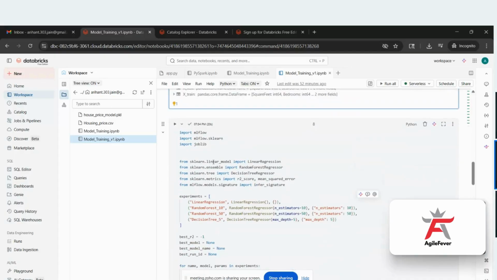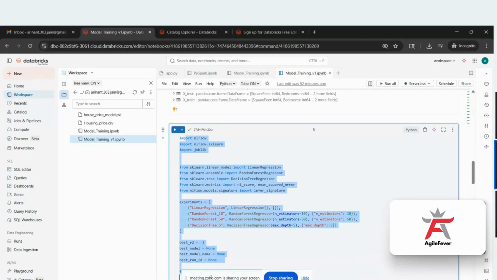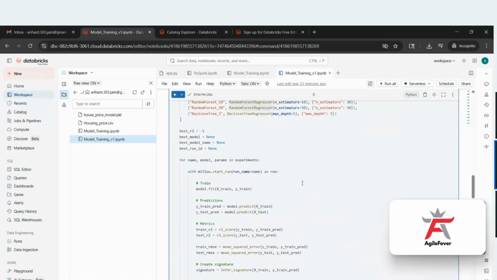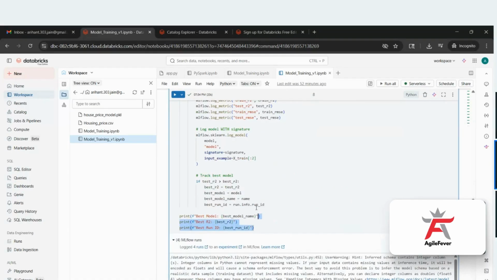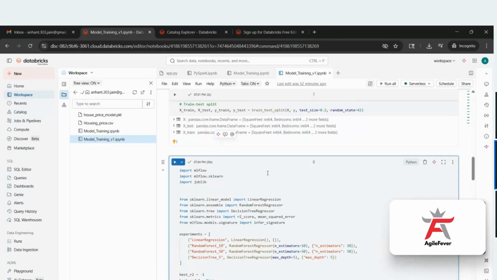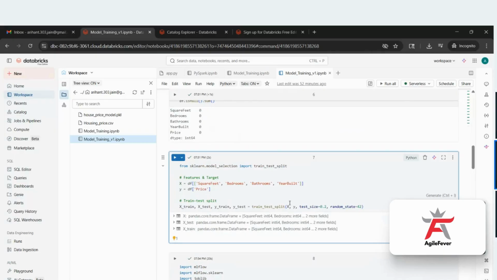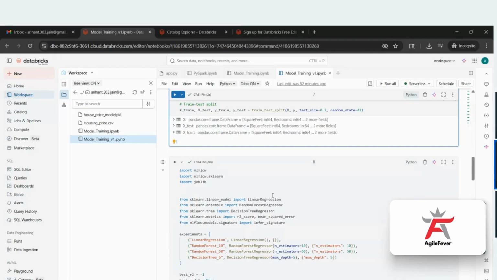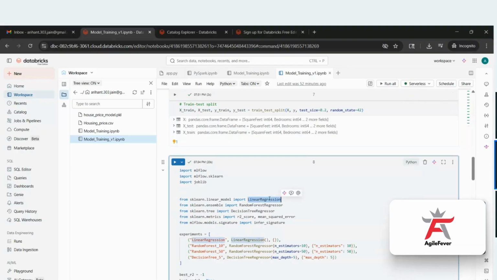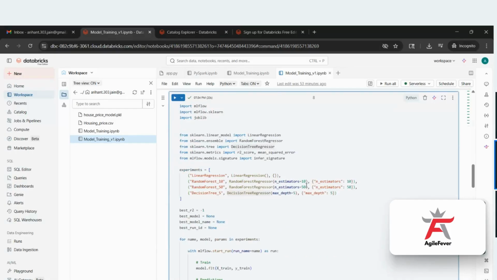Now here what is happening? If you see here, we are doing the experiment tracking. In this entire code, we have divided the data into training and testing, and now we have to train the model. For training the model, I do not know which model will perform well, whether linear regression, random forest, or the decision tree regressor. I also do not know whether I should give 10 estimators in the random forest or 50 estimators, or whether I should give a depth of 5 for the decision tree. In the same way, I can keep on giving more experiments. I do not know which one will perform well.